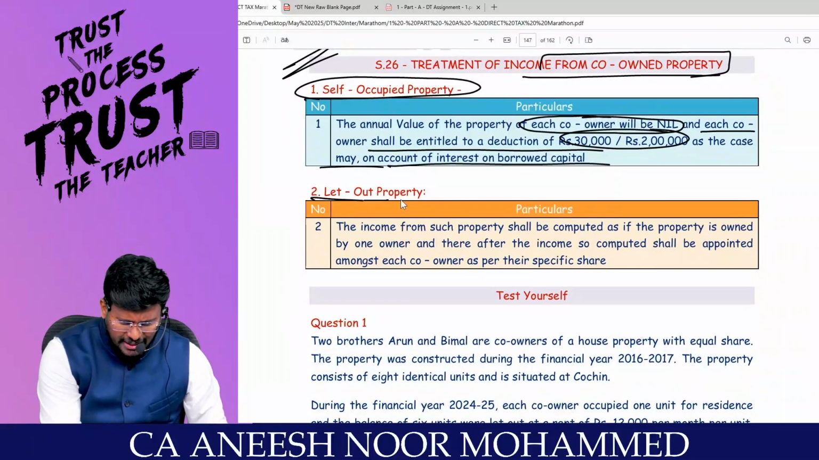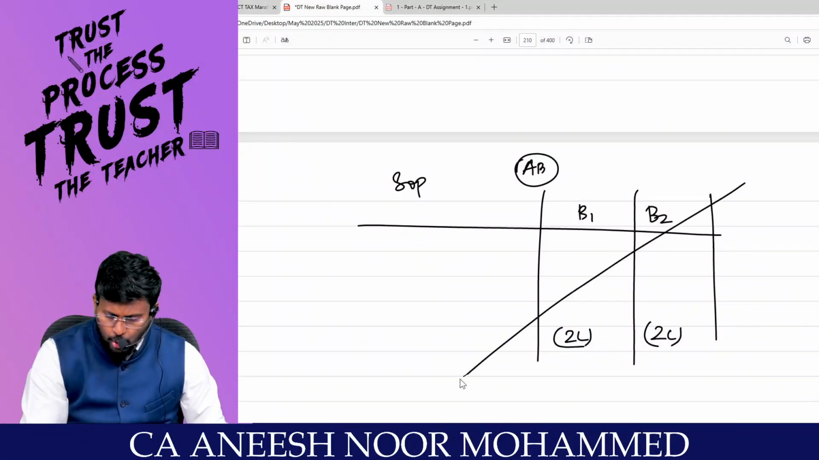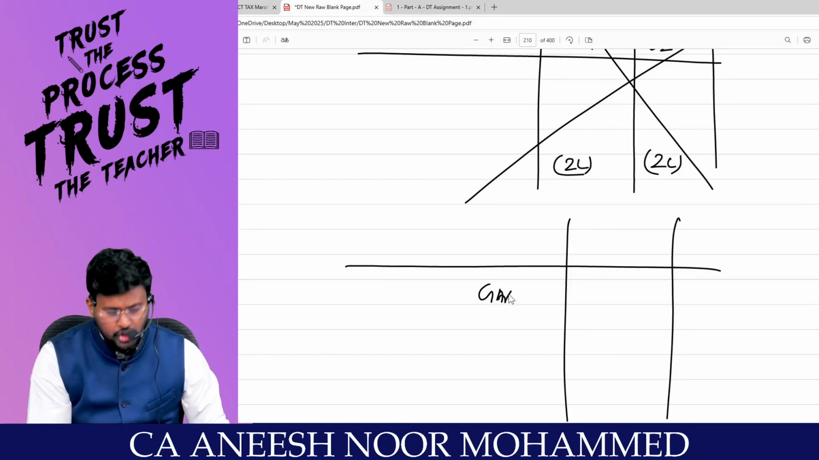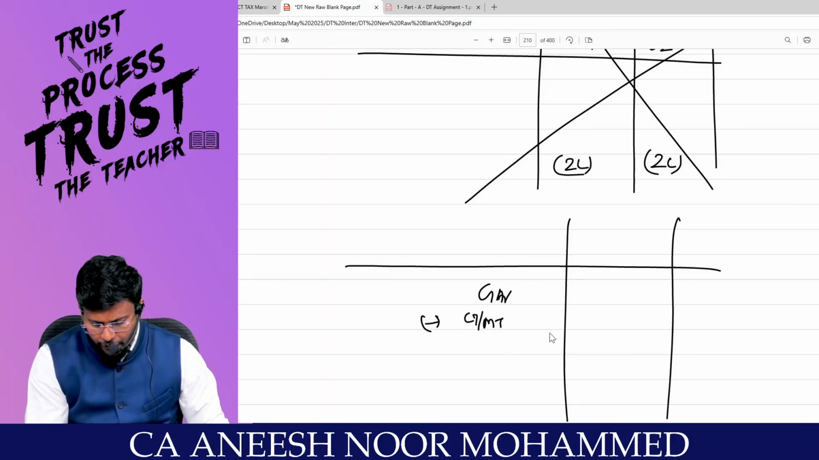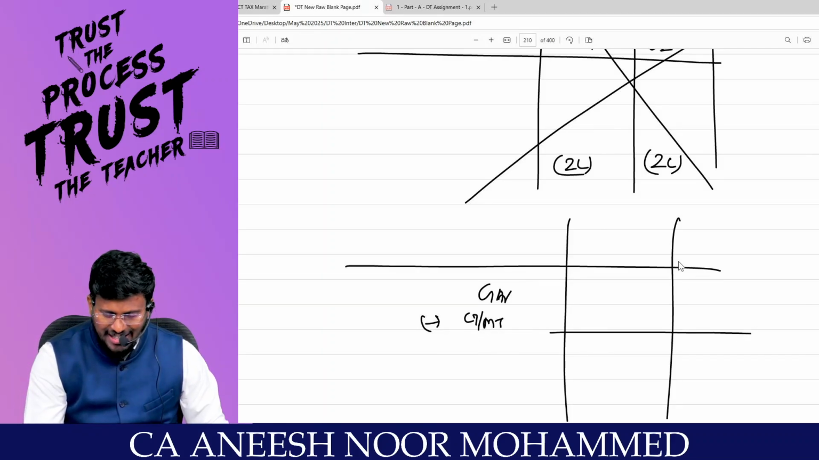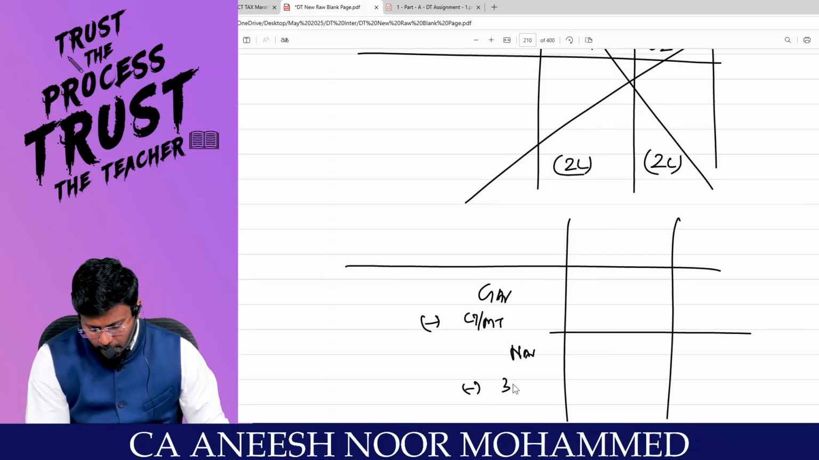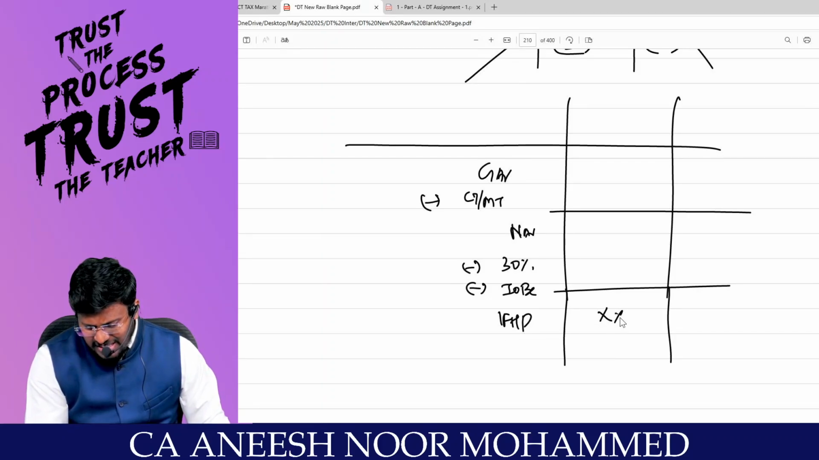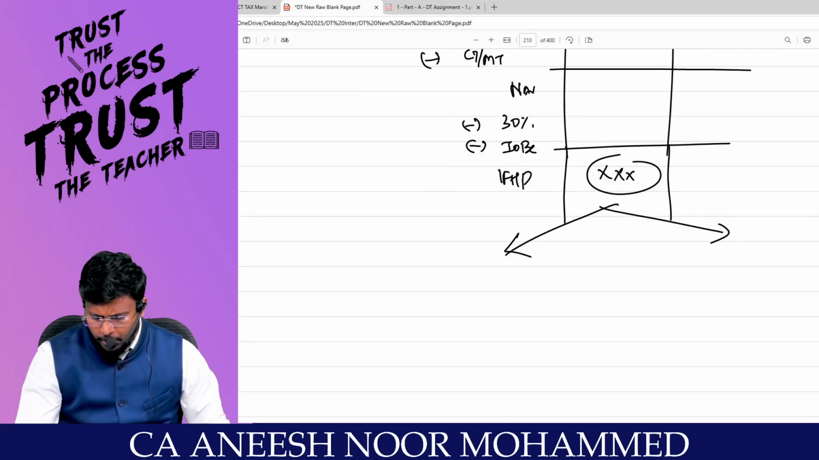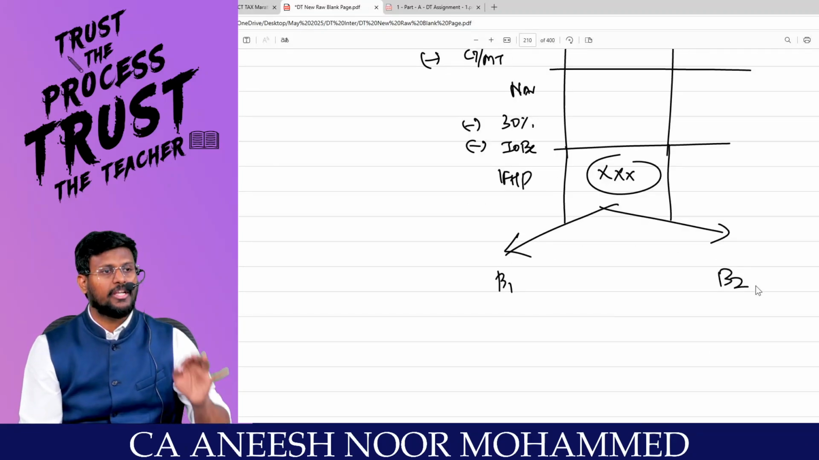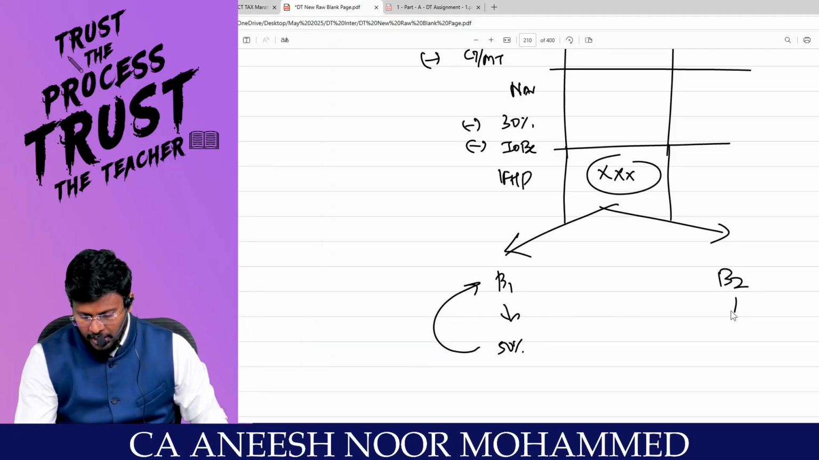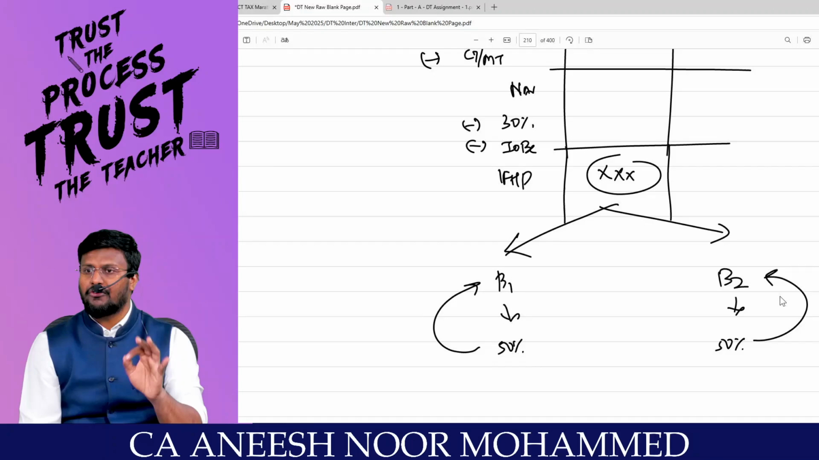But if the property is a LOP, let out property, don't do assessee wise. Do property wise. You are having only one property. That is, GAV will be one GAV, less municipal taxes will be one municipal tax, full municipal taxes. Then you will get the answer as net annual value. Reduce 30%. Reduce one IOBC. Are you all really with me? You will get the answer as income from house property. The answer you are getting, you bifurcate into brother number 1 and brother number 2 based upon their share. For example, if brother 1 is holding 50% share, 50% of the income is given to brother number 1 and 50% to brother number 2. Are you comfortable with what I am talking?